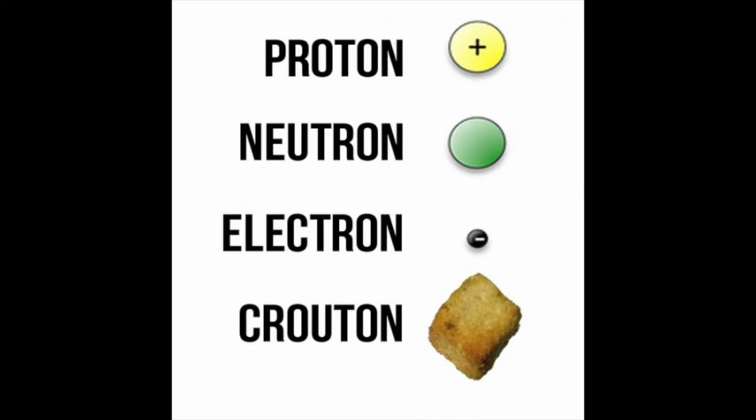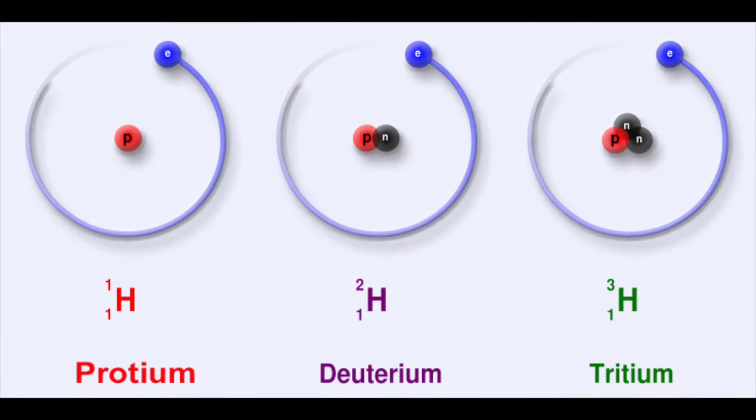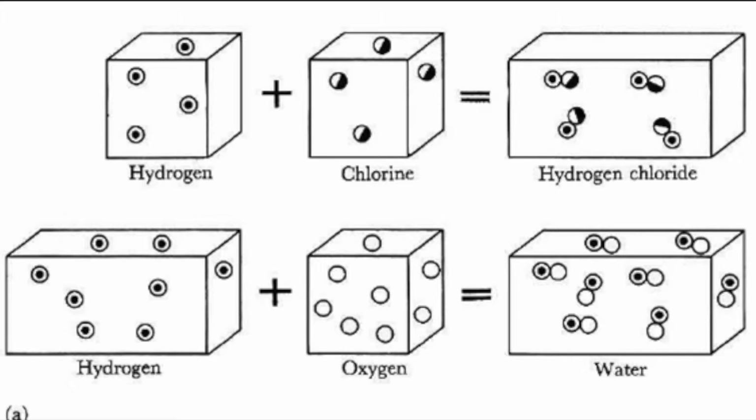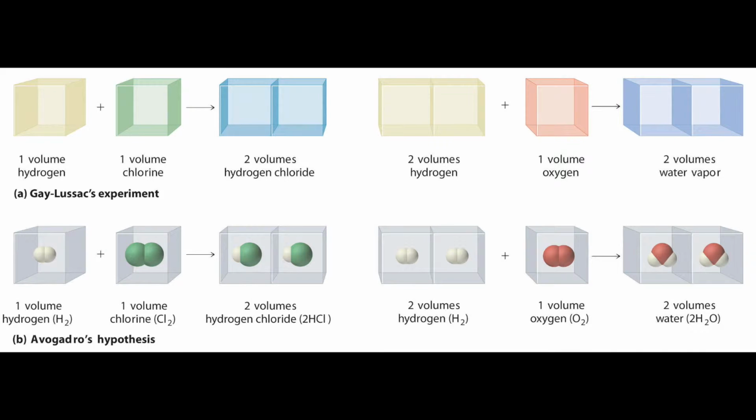Today, almost all of these rules have been proven false. The first rule was proven wrong when protons, neutrons, and electrons were discovered. The second one was broken when isotopes were discovered. The third one was broken when nuclear reactions managed to create elements. The fourth was broken by another French chemist, Joseph-Louis Gay-Lussac's experiment with water and hydrogen chloride, but an Italian chemist, Amedeo Avogadro, improved the fourth law to fit the experiment.